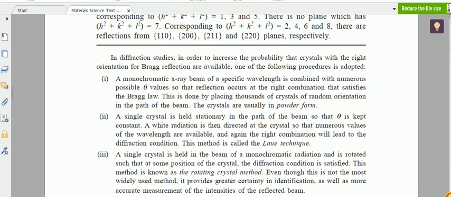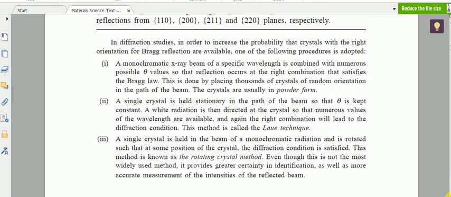Okay. Now you know in diffraction studies three different types of arrangement we use. The first one is a monochromatic X-ray beam of one particular wavelength, which is allowed to pass through a powder form of crystals, or crystals that are crushed into powder. Okay.